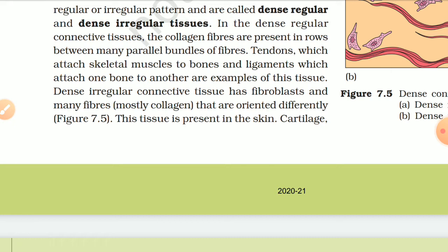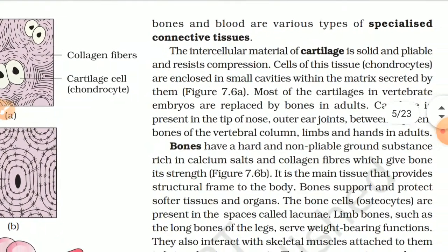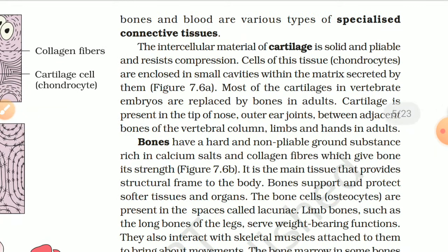Dense irregular connective tissue has fibroblasts and many fibers, mostly collagen, that are oriented differently. Figure 7.5. This tissue is present in the skin. Cartilage, bones and blood are the various types of specialized connective tissue. The intercellular material of cartilage is solid and pliable and resists compression. Cells of this tissue, chondrocytes, are enclosed in small cavities within the matrix secreted by them.